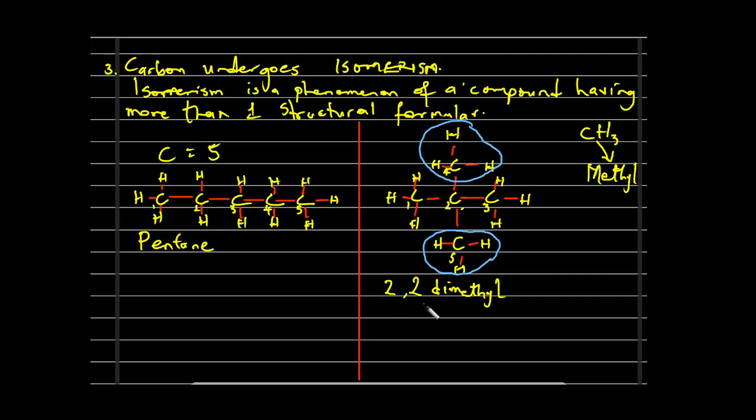So we have 2,2-dimethyl. Then this is going to be our parent chain having 3 carbon atoms. So the name is going to be fully written as 2,2-dimethylpropane.